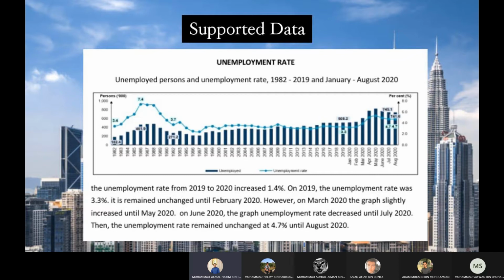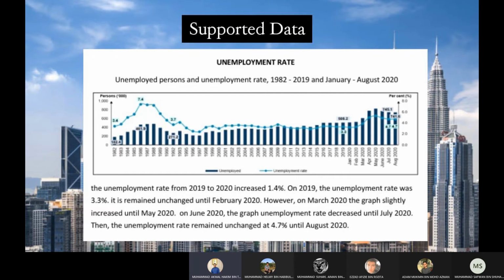The statistic is the unemployment rate from 1982 to August 2020. The unemployment rate from 2019 to 2020 increased by 1.4%. In 2019, the unemployment rate was 3.3%. It remained unchanged until February 2020.